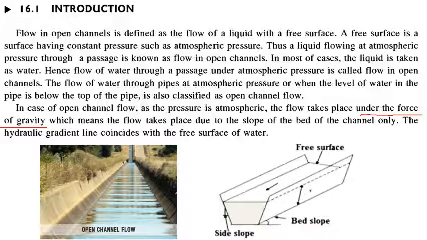That means the channel bed, that means the bottom of the channel. This is the channel. You can see the channel in the figure, and for the flow to take place under the influence of gravity, the bottom bed of the channel must have a slope. Also the hydraulic gradient line which we have seen before, the HGL, coincides with the free surface of water. Free surface is a surface which is exposed to atmosphere. That means on that surface the fluid is under constant pressure, which can be atmospheric pressure.